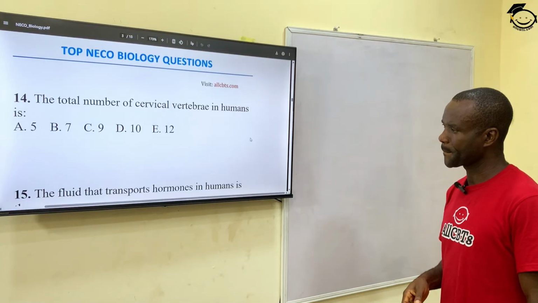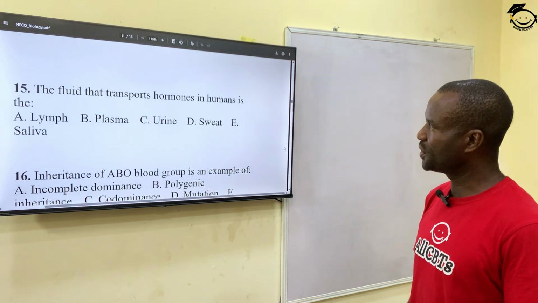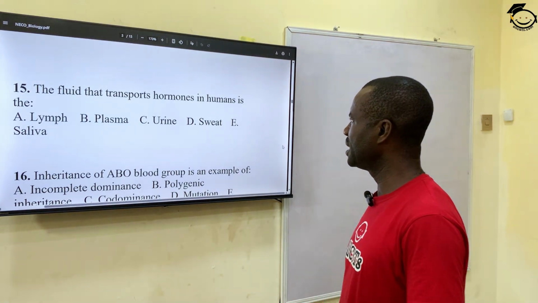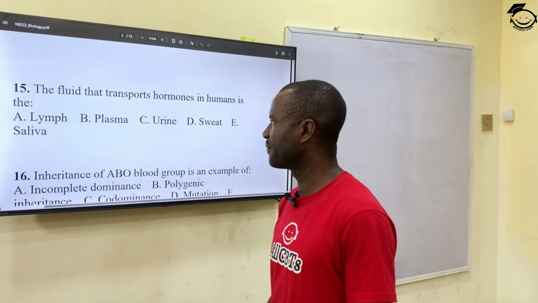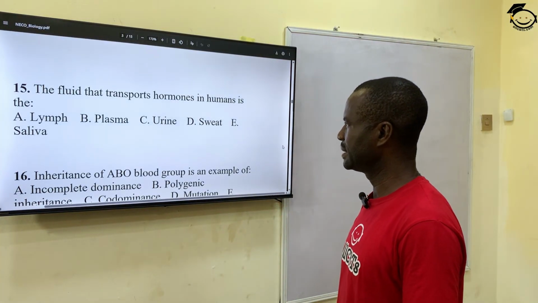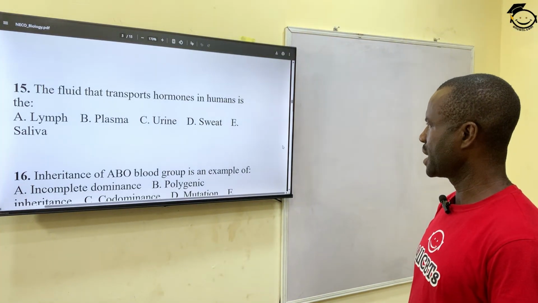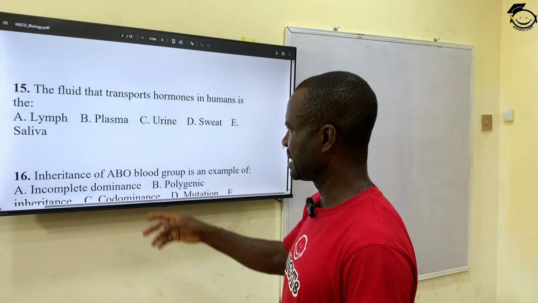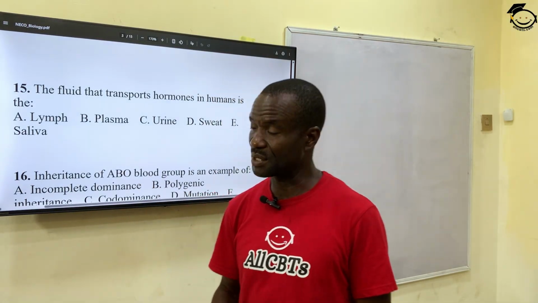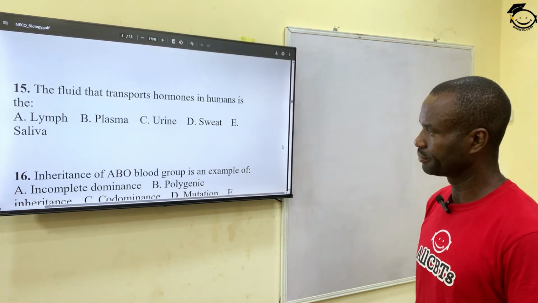Number 15. The fluid that transports hormones in the humans is the dash. A. The lymph, B. The plasma, C. Urine, D. Sweat, and E. Saliva. The correct answer is the plasma. The plasma is responsible for the transportation of hormones in the body.